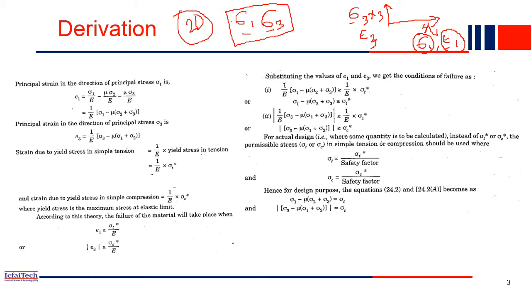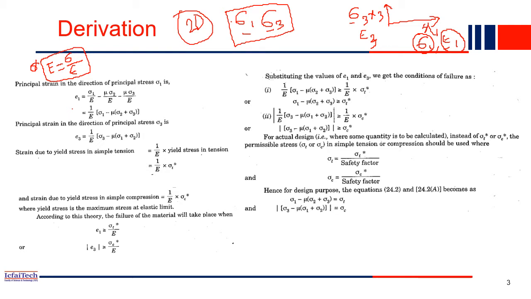In the last class we already discussed a few equations. What is the modulus of elasticity E? E is stress by strain. These are a few derivations we derived in earlier classes. One is that modulus of elasticity E is equal to stress by strain.